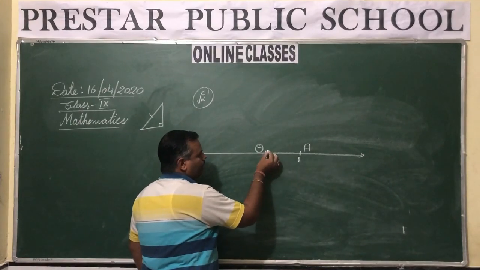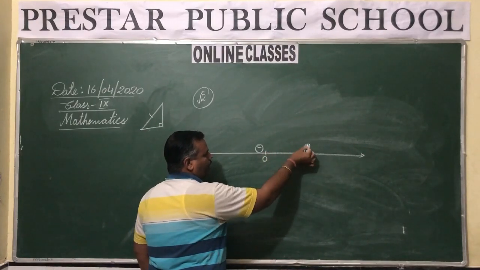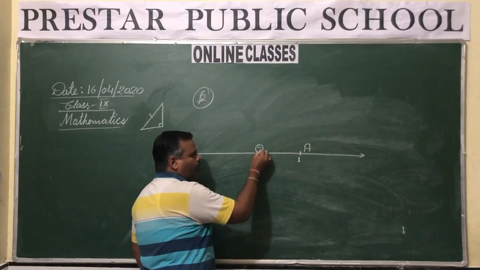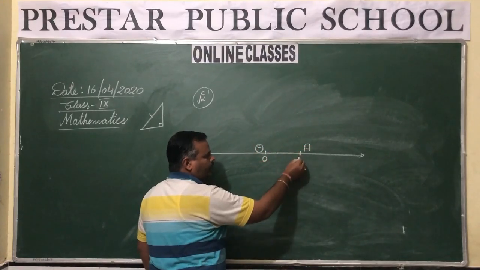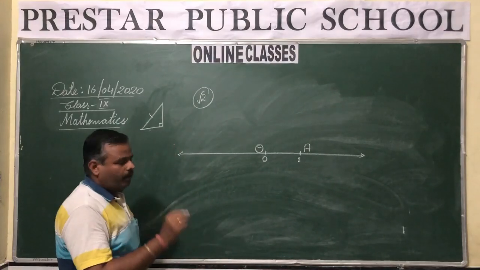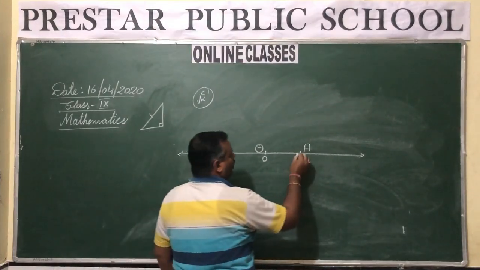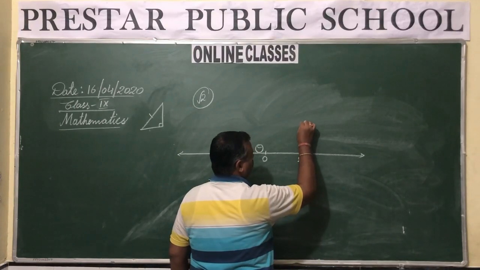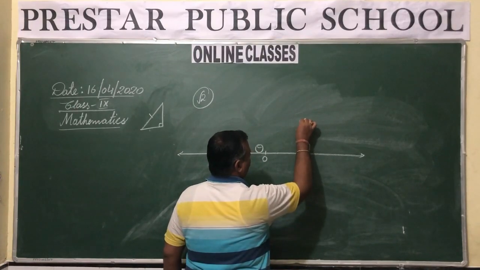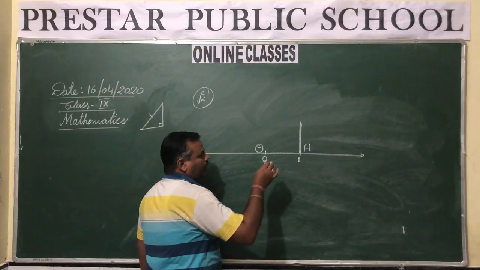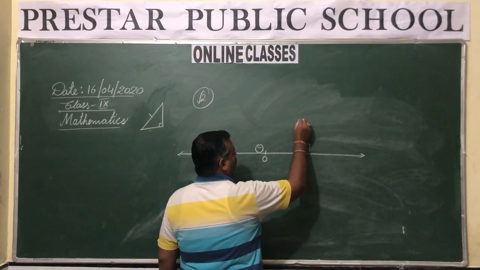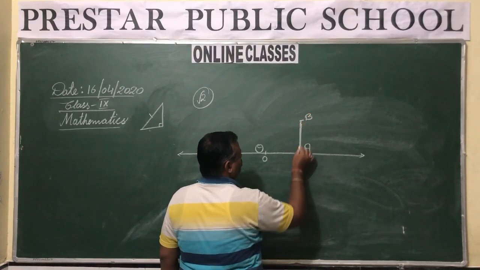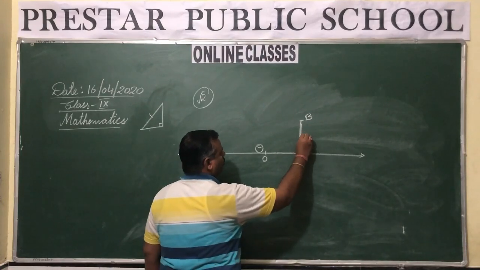So we have taken two points O and A on the line, where O represents 0 and A represents 1. Now our next step is, at point A, you are going to draw a perpendicular. And the perpendicular should be of unit length.